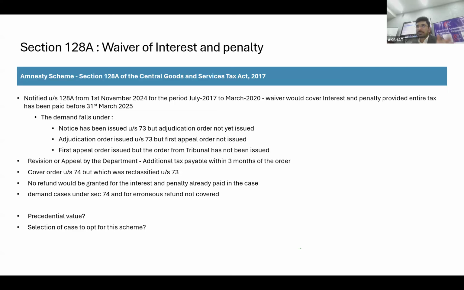This is just a mechanism of resolving litigation. So it is up to me which case to go for and which case not to go for. If any officer asks such a question, you should have the argument that you cannot take precedent value from any amnesty scheme. Otherwise, the amnesty scheme would be redundant if that were the case.